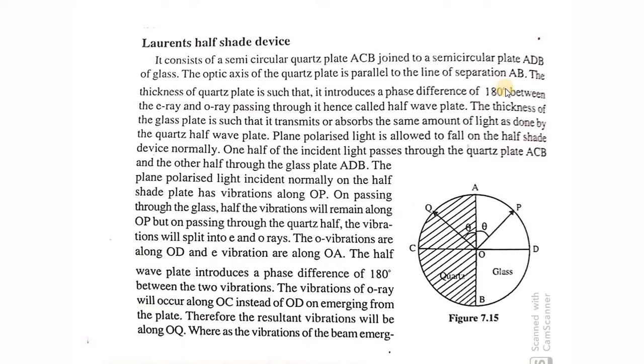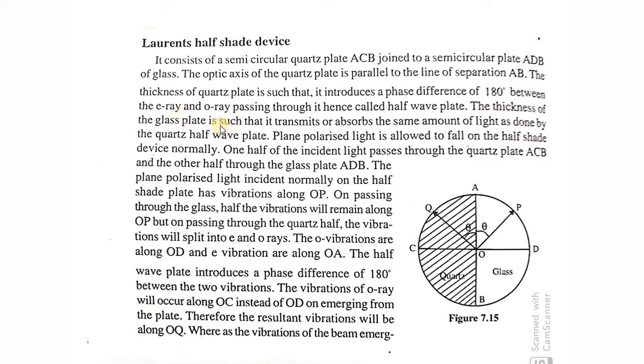Pi phase difference is produced when there is a path difference of lambda by 2. Hence, the wave plate that we use here is a half wave plate. The quartz used here is a half wave plate.